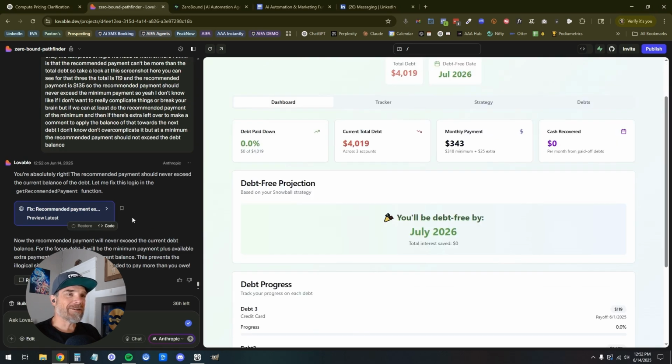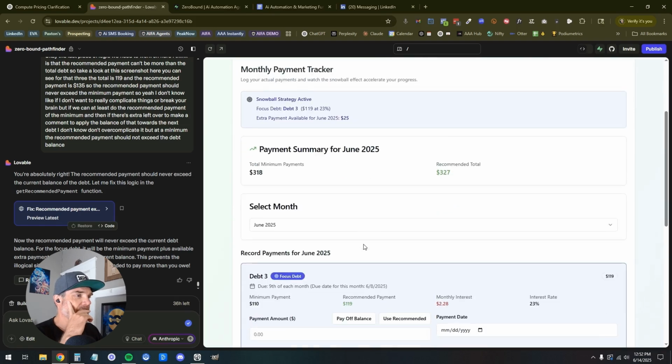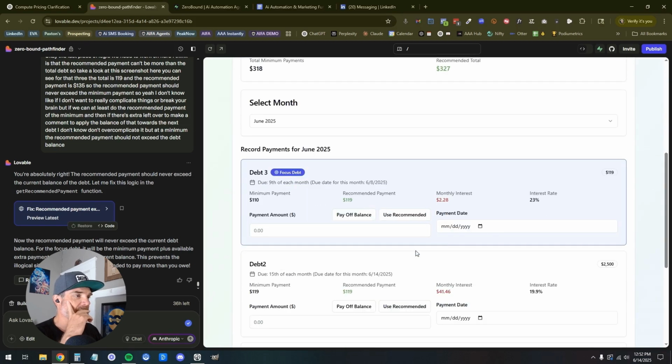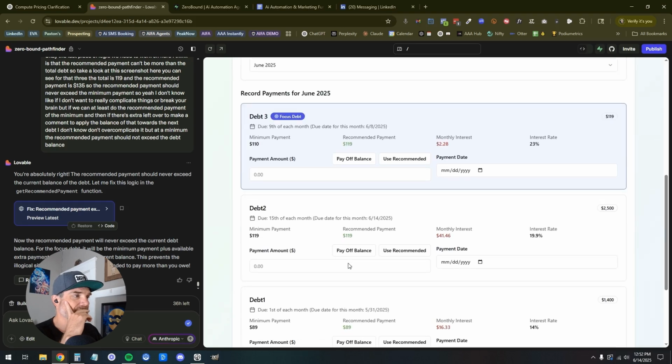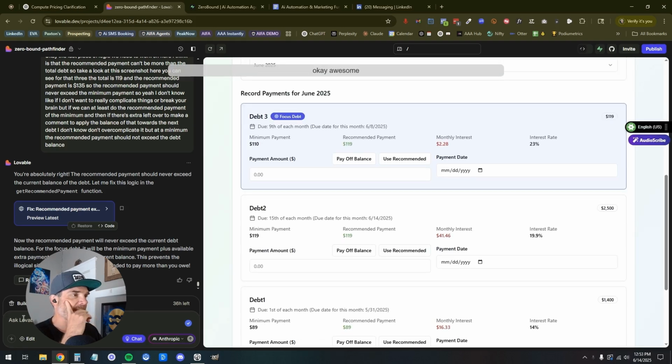Let's see. Okay, you're absolutely right. The recommended payment should never exceed the current balance. Let's take a look here. Go to tracker. Recommended payment. Awesome. 119. Sweet. Recommended payment, 119. Just leave it at that. Awesome. Okay, that's updated.